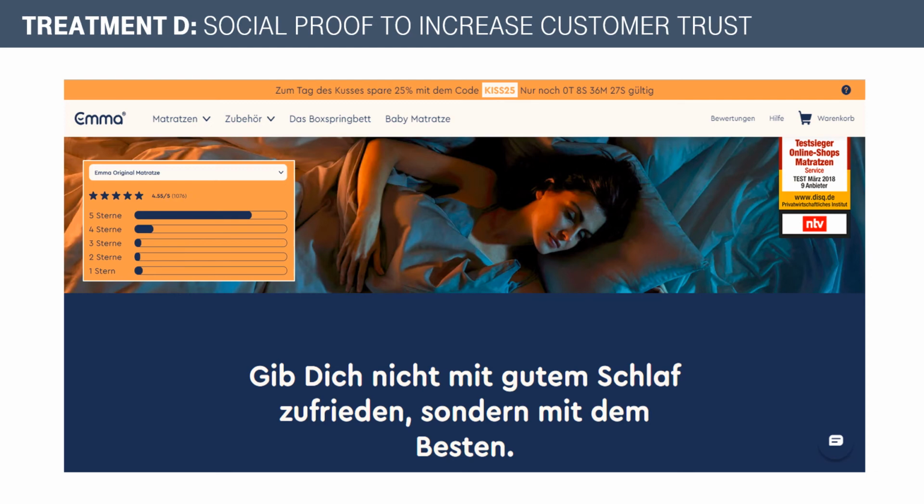Various research within the last years has confirmed the importance of social proof, and therefore I believe that by showing positive reviews from others will persuade the customers to take action and give them some confidence and some credibility, and therefore the hypothesis is that this treatment will result in a higher conversion rate.